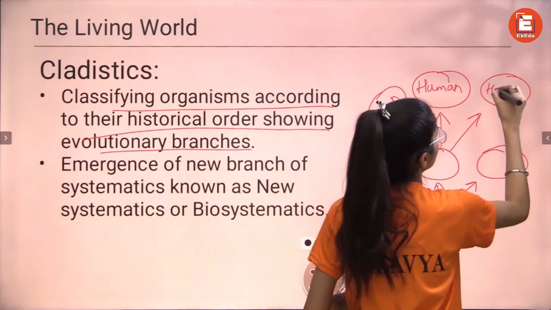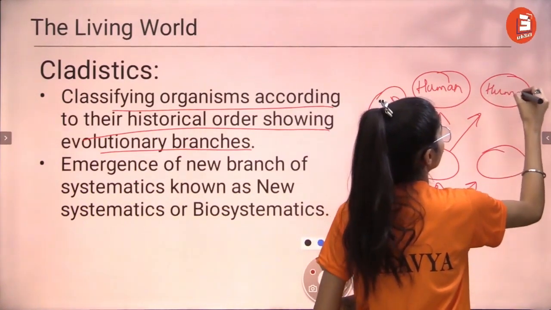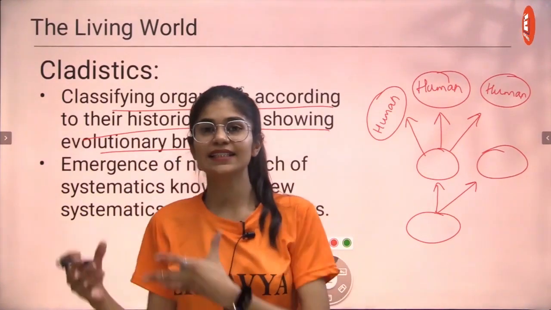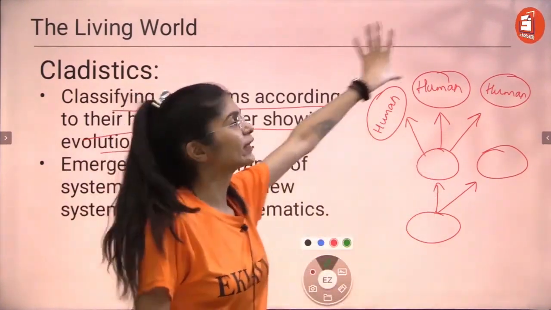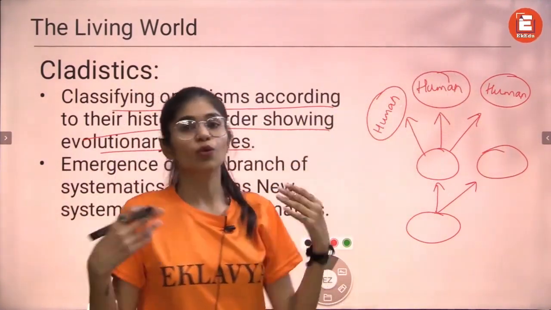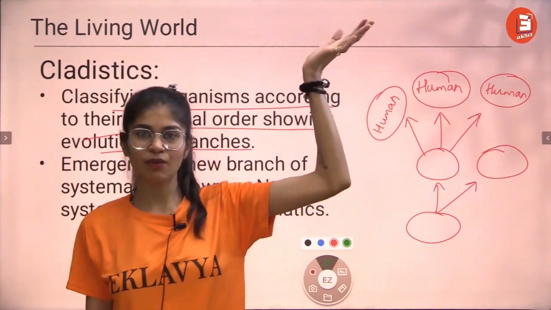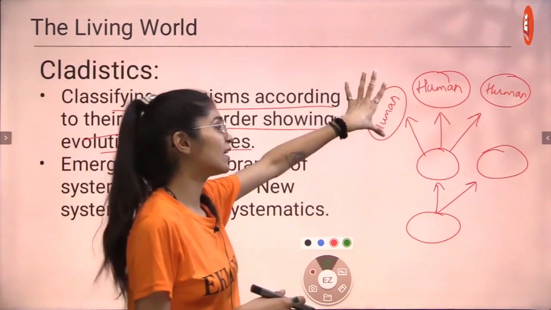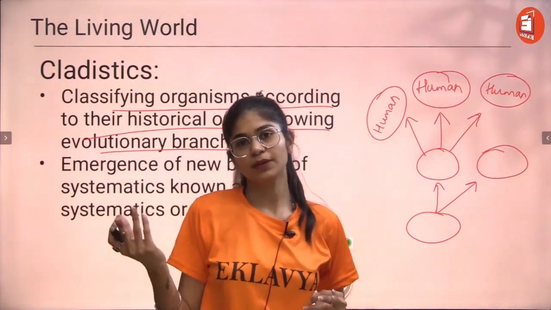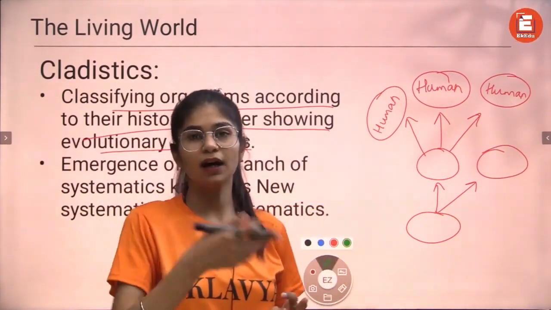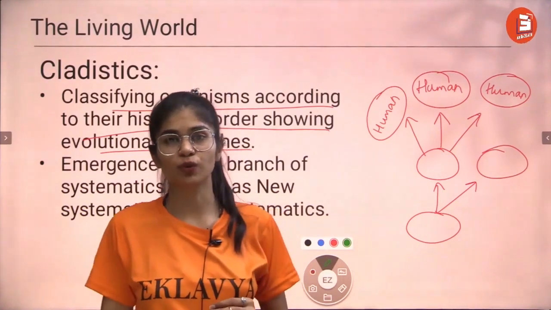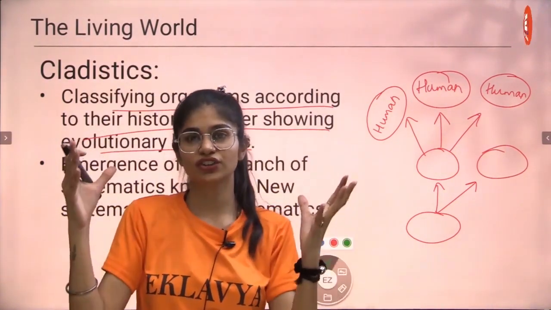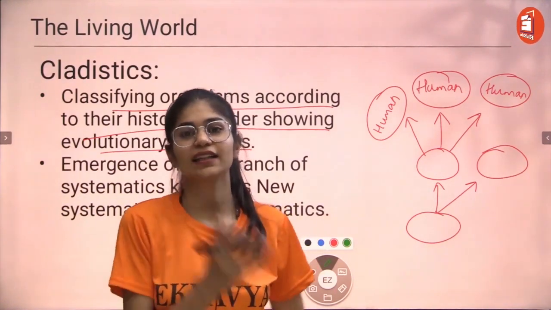Again, a third human. But according to where these humans were present at that time of evolution, that makes up how their skull structures were. If you look this up, you will know there are different types of humans too, according to their skull structures, the different skull structures according to the places that they live.